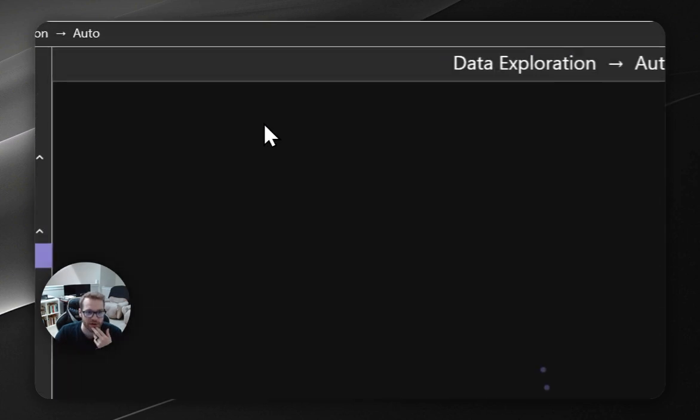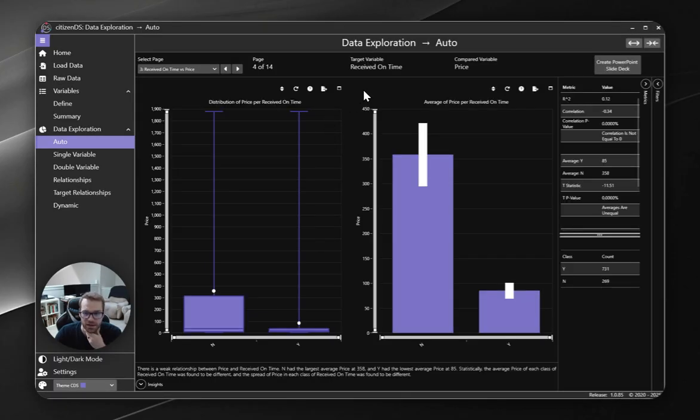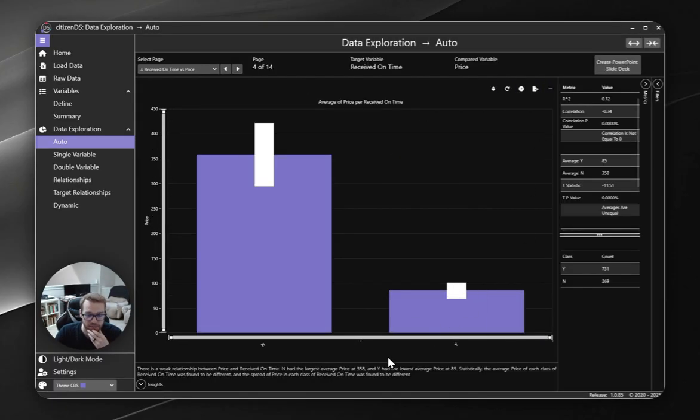And let's just do one more real quick to see what this last one is. I think this is price. Okay. So if we look at this, it's actually pretty interesting. So again, things that are late, things that were on time. It looks like the average price of the components that were late was much higher than those that we received on time. And I actually think that this is probably due to the fact that things that take longer to build, higher lead time, are going to be more expensive. And so we actually see that relationship play out between, we knew that lead time thing was an issue. This, I think, is just another view into that same window.